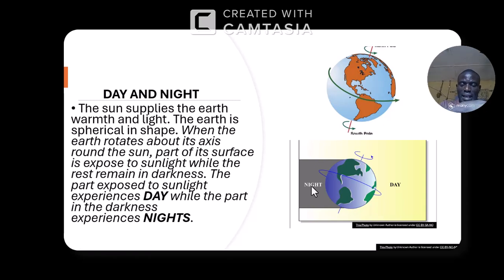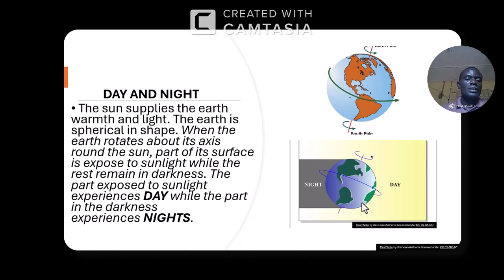In Africa, like now, we are seeing the sun presently. Very soon it's going to turn us away. Gradually it's turning us away. Then those that are in the dark will now turn. So that is what brought about day and night, and the rotation takes 24 hours. That's why 24 hours make a day. So it will take the earth 24 hours to rotate about its axis. That is a complete day.